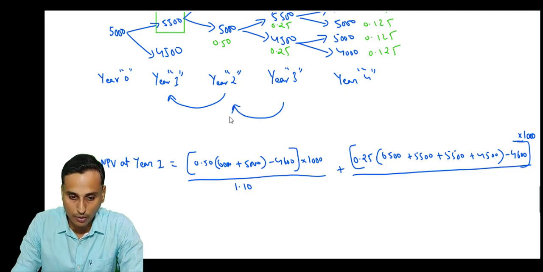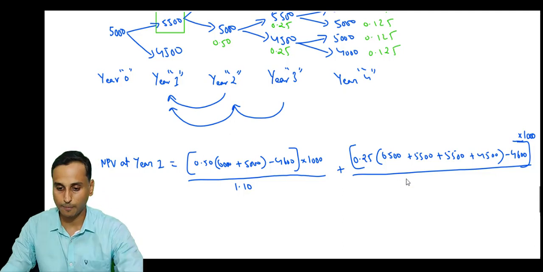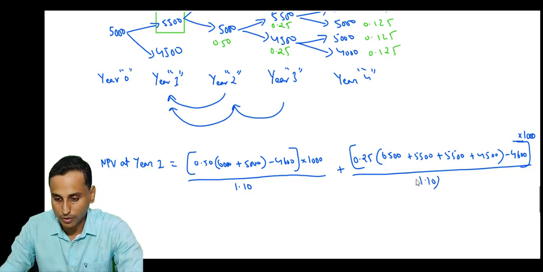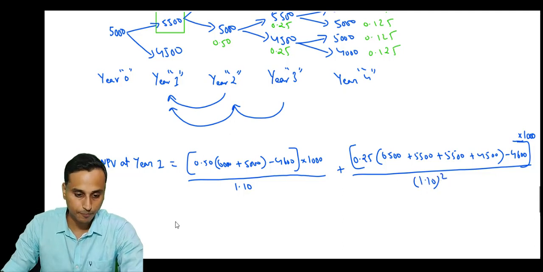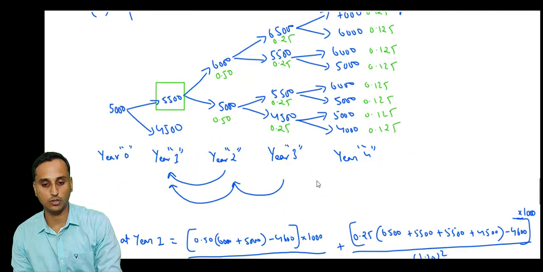That is, we'll discount it two times, divided by 1.10 whole square. And plus year 4 cash flows.